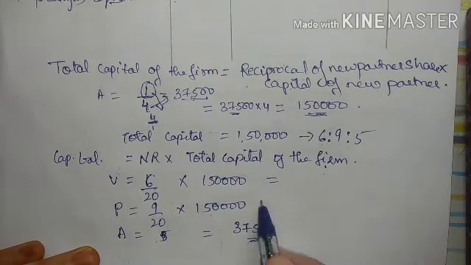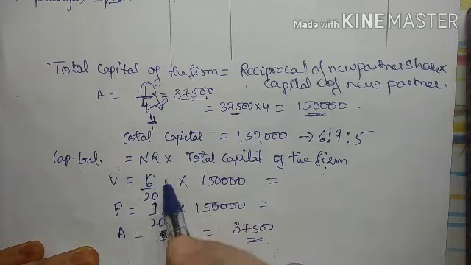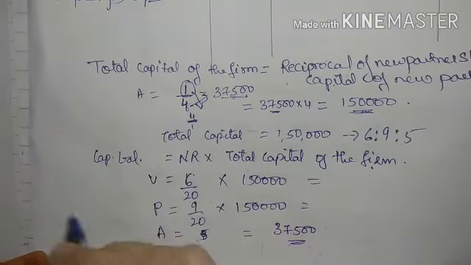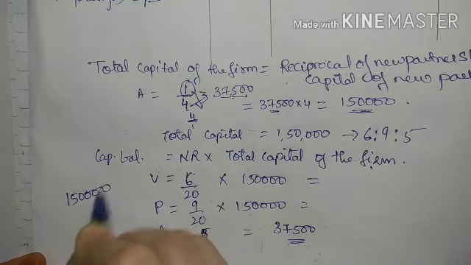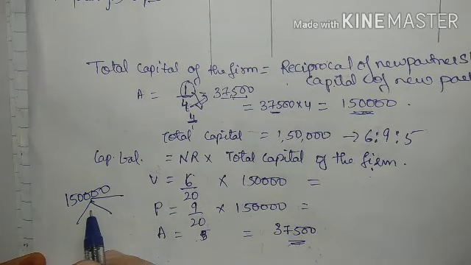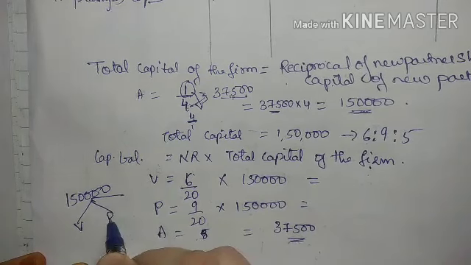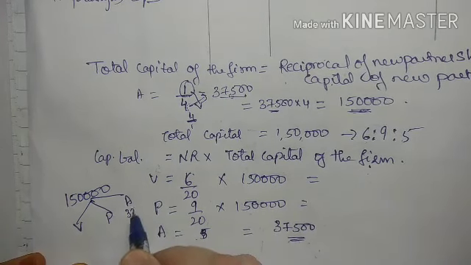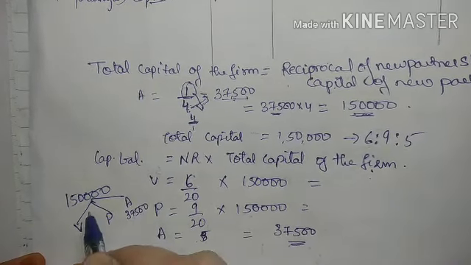We already know Avni's capital, right? So we have a calculation for this. A simple way I can make you understand: 1,50,000 is the total capital which has Vikram's, Pradnya's and Avni's. Avni's we know is 37,500.